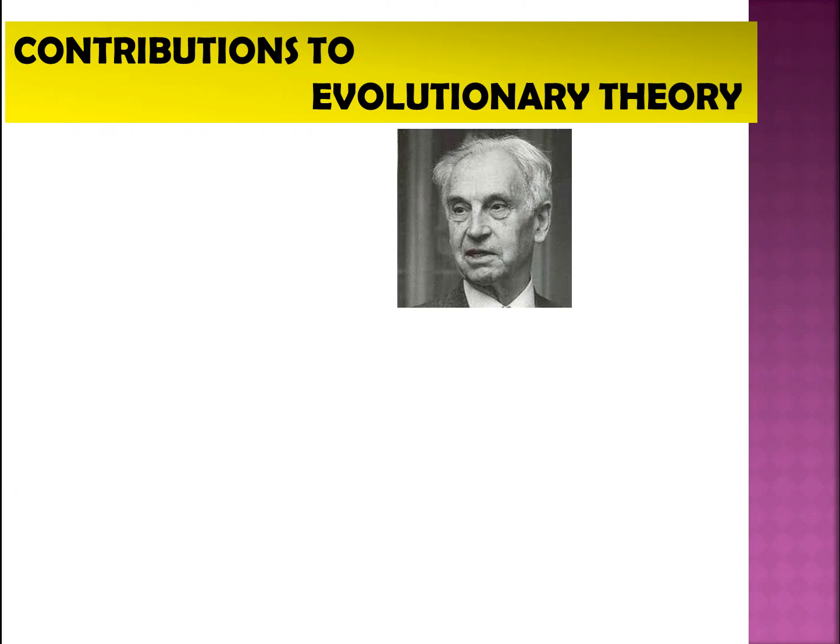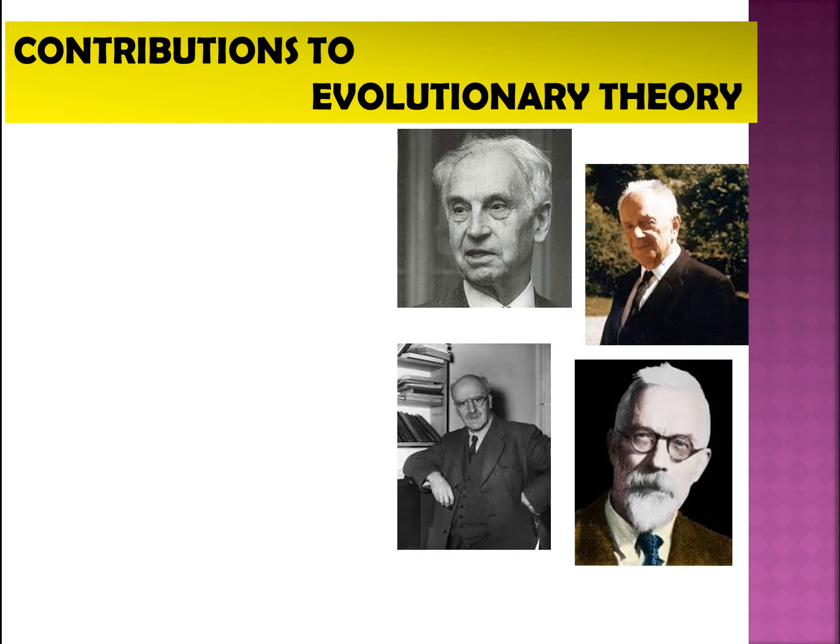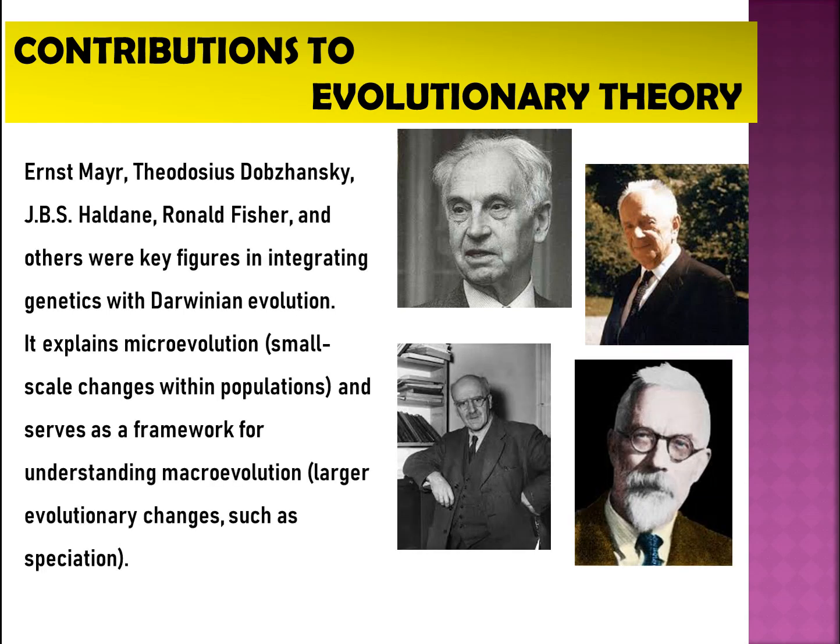Contributions to evolutionary theory. Ernst Mayr, Theodosius Dobzhansky, J.B.S. Haldane, Ronald Fisher, and others were key figures in integrating genetics with Darwinian evolution. It explains microevolution, small-scale changes within populations, and serves as a framework for understanding macroevolution, larger evolutionary changes, such as speciation.